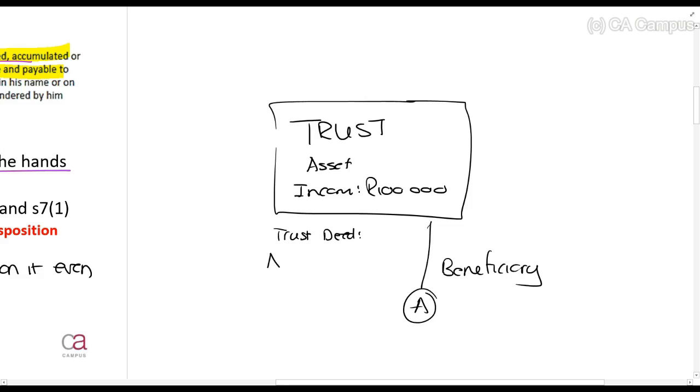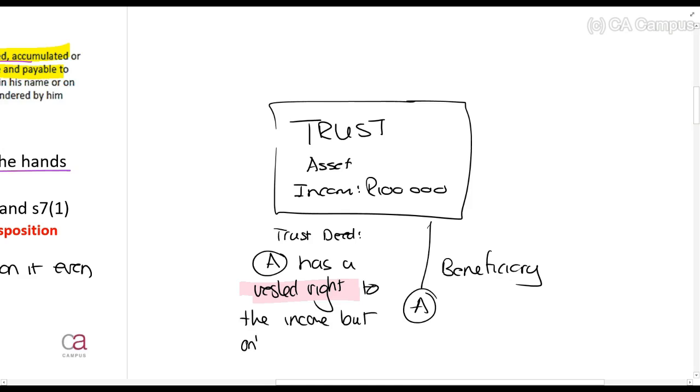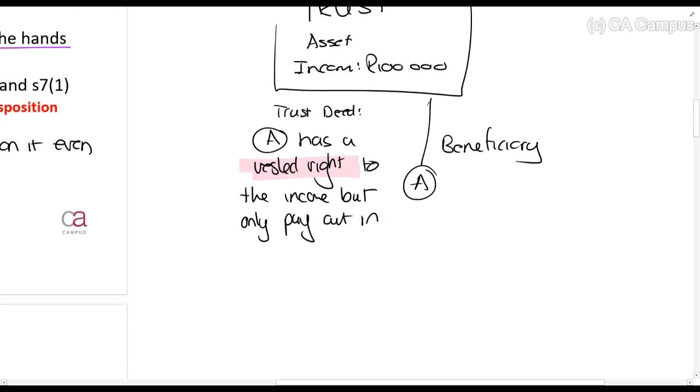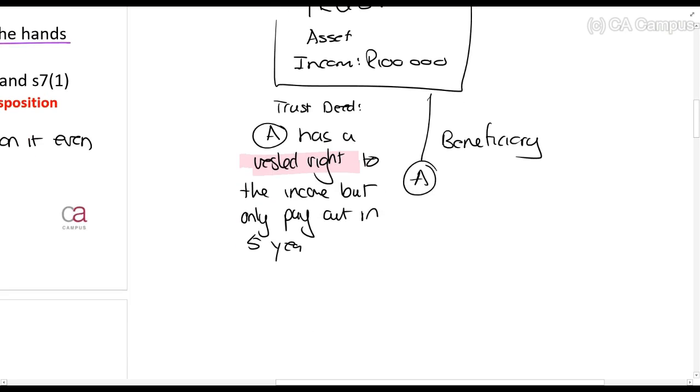The trustee says A has a vested right. So just understand what I'm saying there. It is already a proper vested right. So I'm not going to explain the whole situation. It is a vested right to the income, but only pay out in 5 years. Okay, let's just say that.